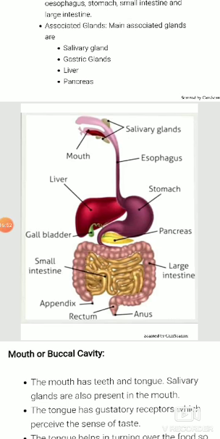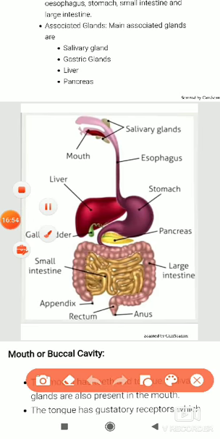Now let's quickly revise with the help of this figure. Everyone see this figure. In our digestive system there are so many parts. The parts or subdivisions are mouth, esophagus, stomach, large intestine, small intestine, and the associated glands are the salivary gland, gastric gland, liver, and pancreas.